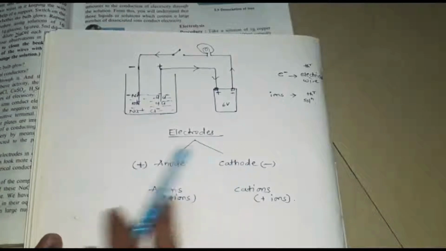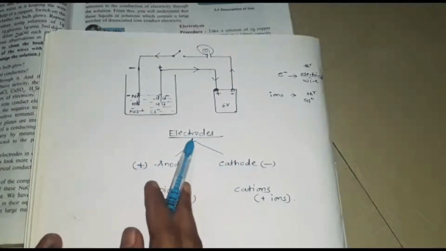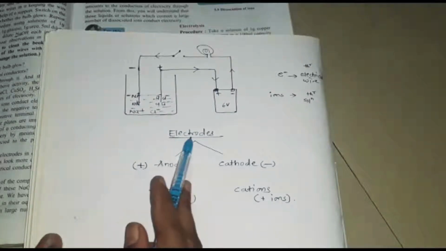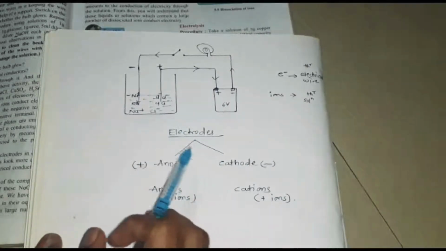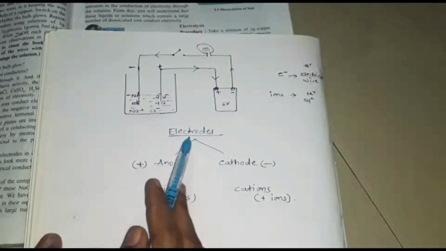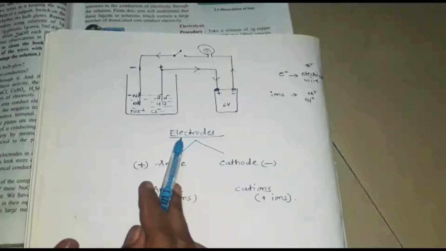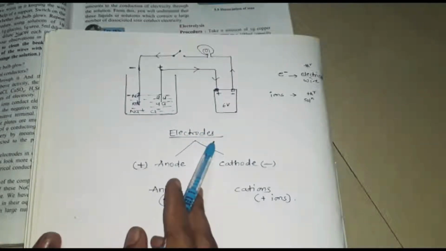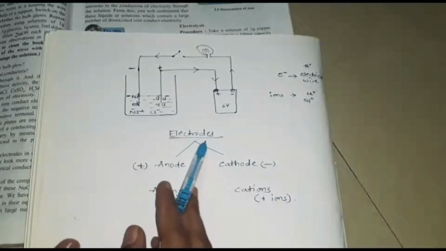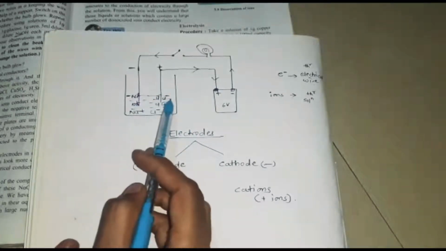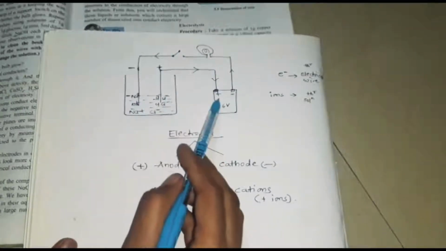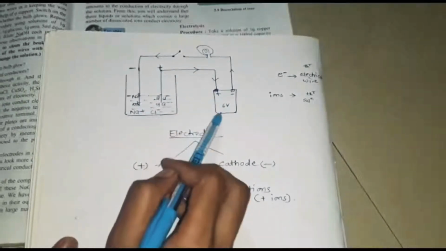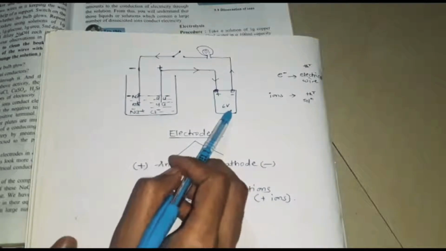Why are they termed electrodes? Because these rods carry the electrons present in that wire or metal and carry electricity. So they conduct current, that's why they are known as electrodes. So this diagram is completed by connecting the two wires to a switch, bulb and a 6 volt battery.